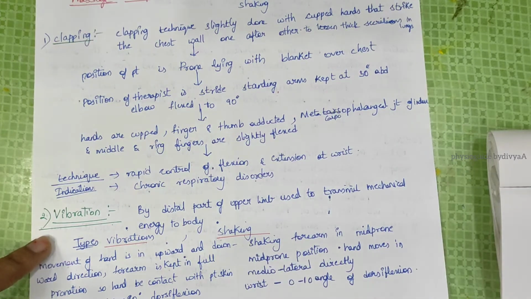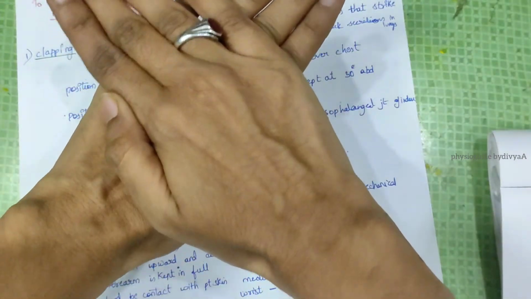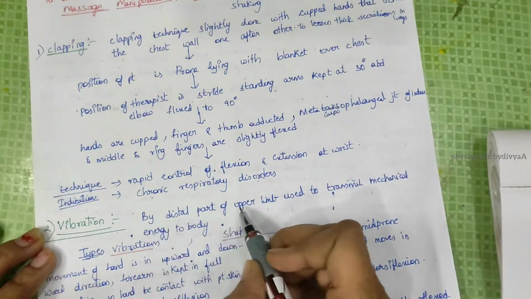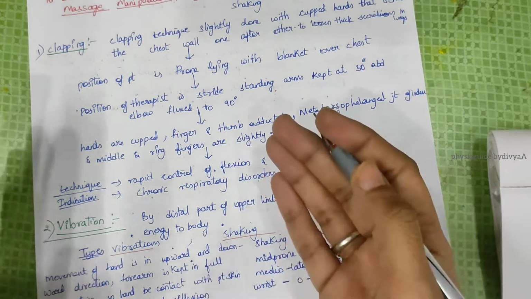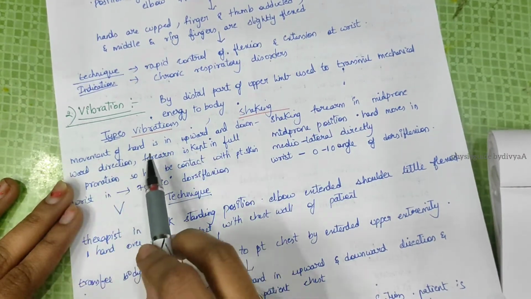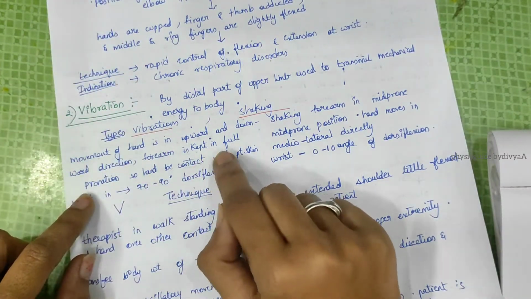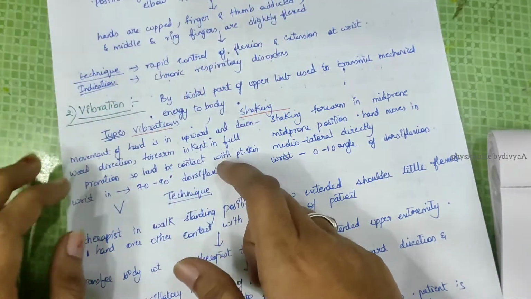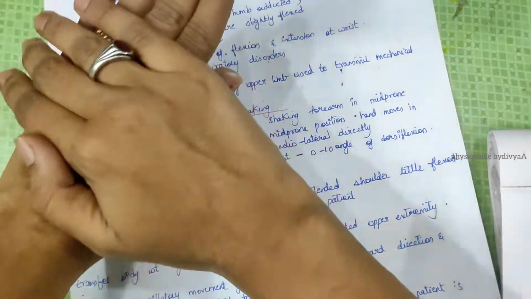Now vibration is done like this: one hand over the other, moving upward and downward. Now we'll read it. The distal part of the upper limb is used to transmit mechanical energy to the body. There are again 2 types: vibration and shaking. Vibration is done by movement of the hand in an upward and downward direction. The forearm is kept in full pronation, and the hand is in contact with the patient's skin. The wrist is in 70 to 90 degrees dorsiflexion.